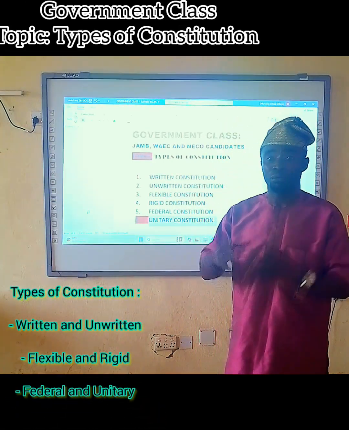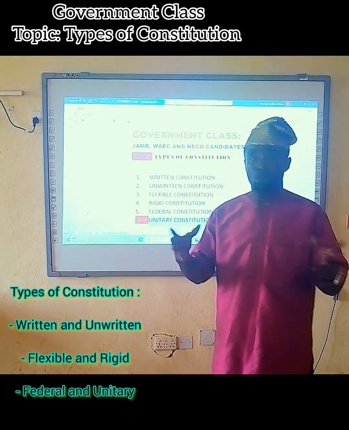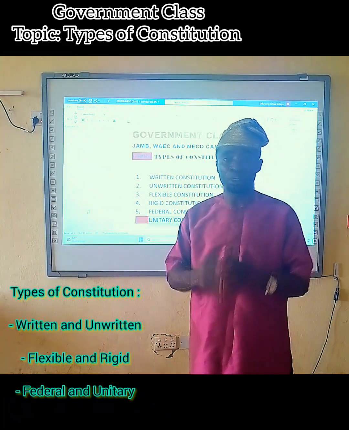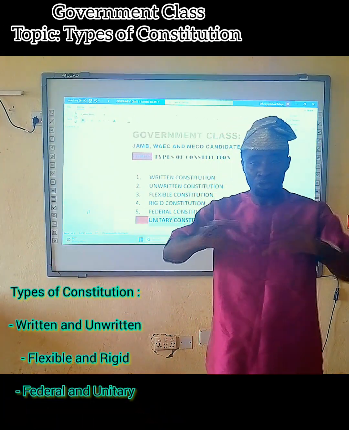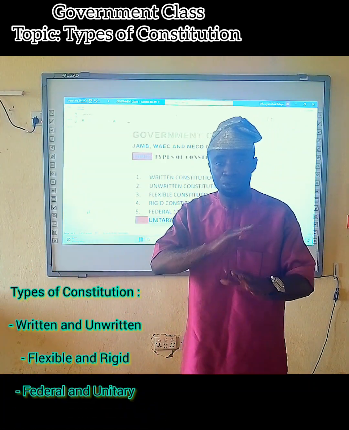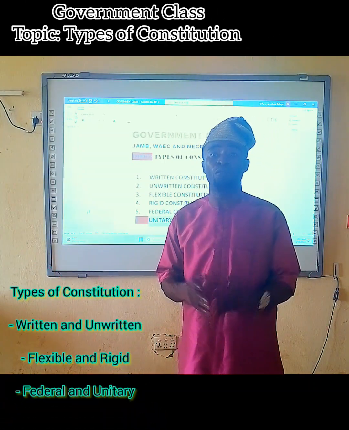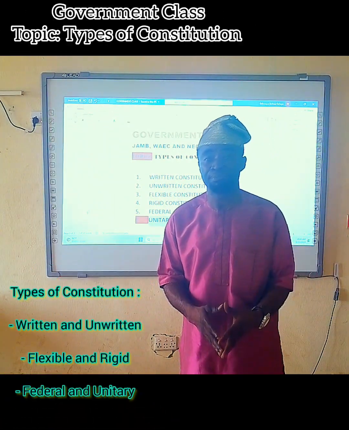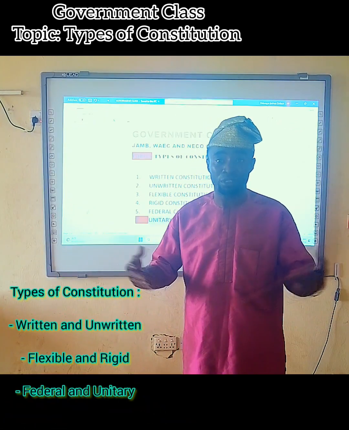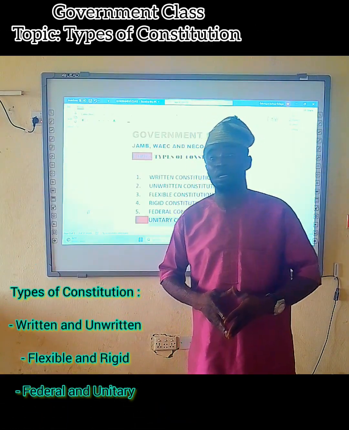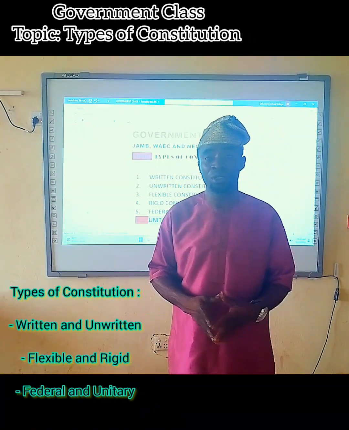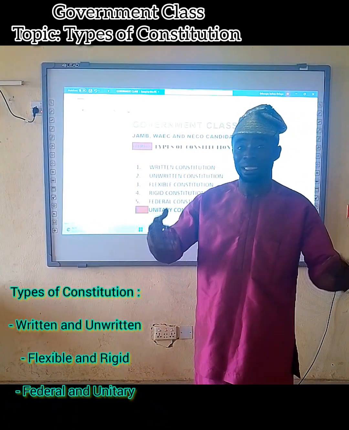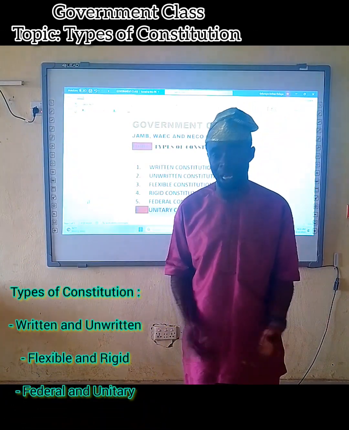Let's start from the definition of constitution itself. Constitution is a body of rules and regulations through which a country or a nation is governed. Constitution is the body of rules, regulations, customs, and principles of people living in a geographical area, guiding how to govern them. Many textbooks give serious definitions of constitution. Constitution is the body of laws that guide the conduct of the people in the society.